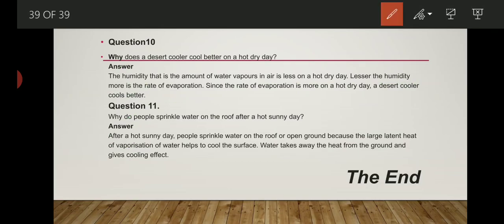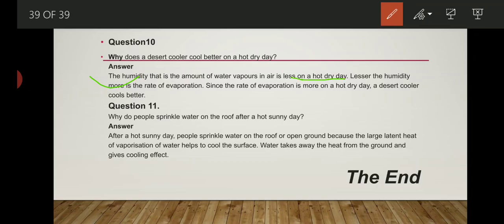The 10th question is, why does a desert cooler cool better on hot dry days? That also we discuss. See, the humidity, that is the amount of water vapor in air, is less on hot dry days.